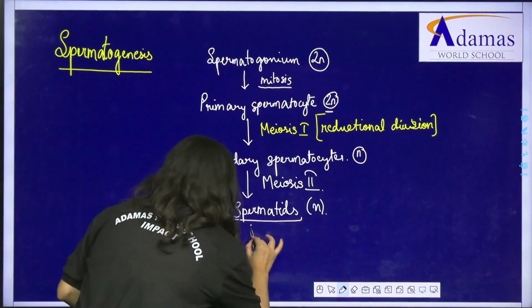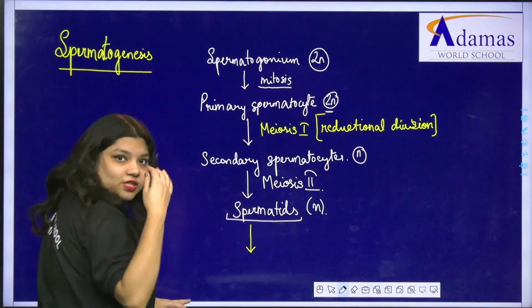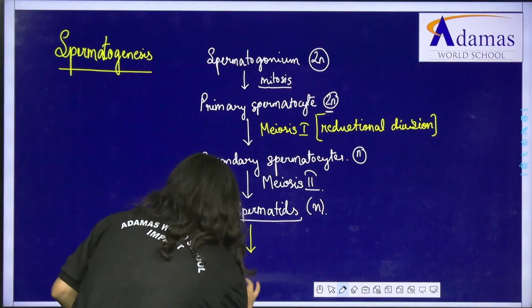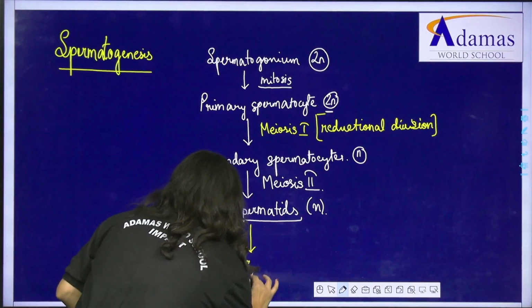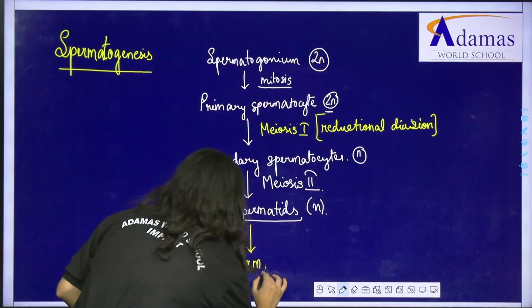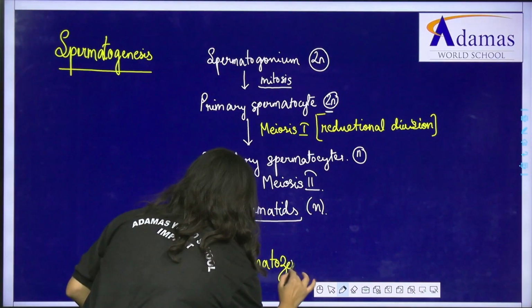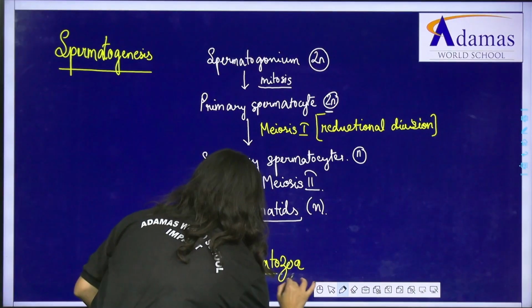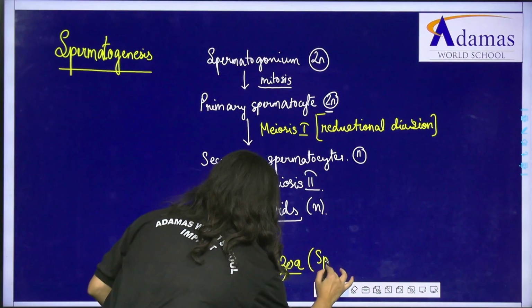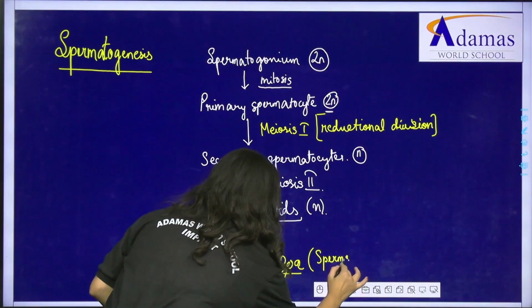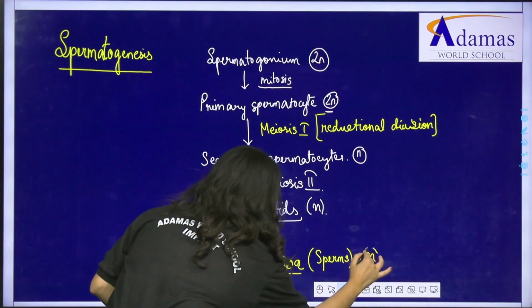The spermatids will further undergo different processing and form the motile sperms, which we call spermatozoa, or sperms. This is also n.